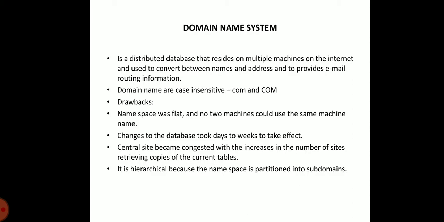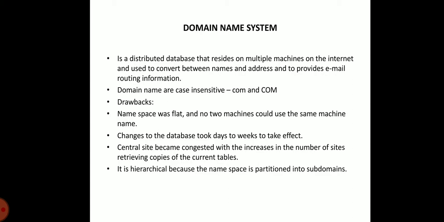The protocol is specified in RFC 1034 and RFC 1035. A full domain name is a sequence of labels separated by dots. That is a single dot. The DNS name space is hierarchical and it is similar to the Unix file system.